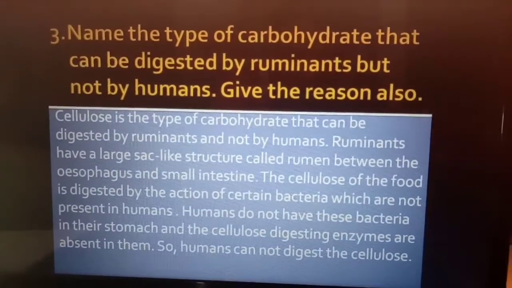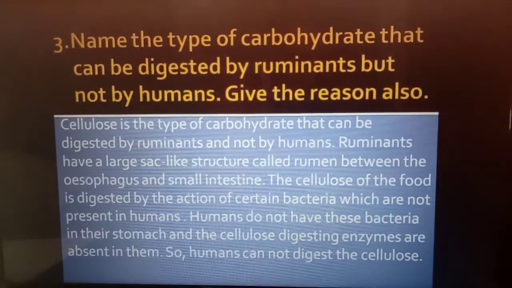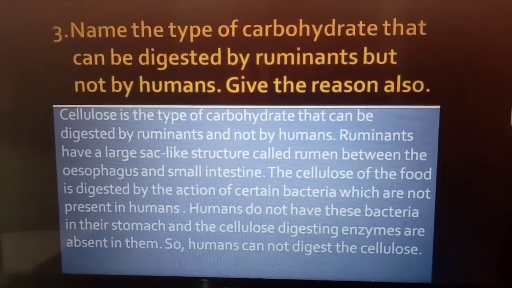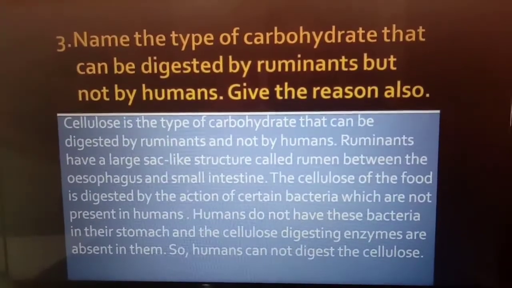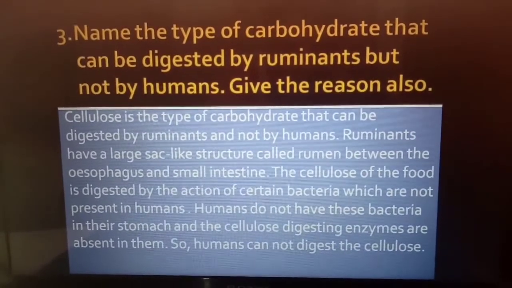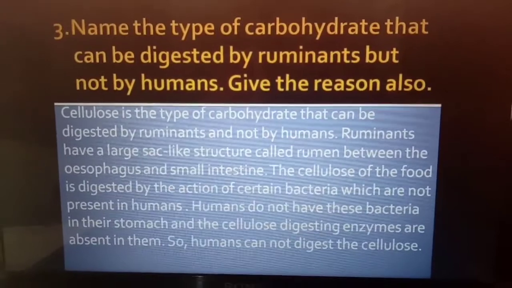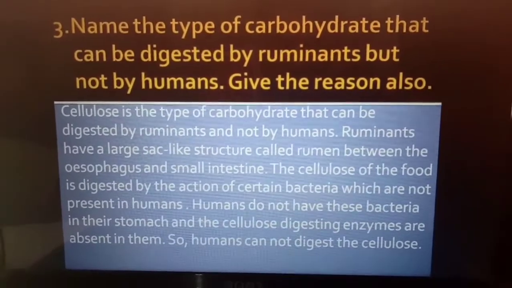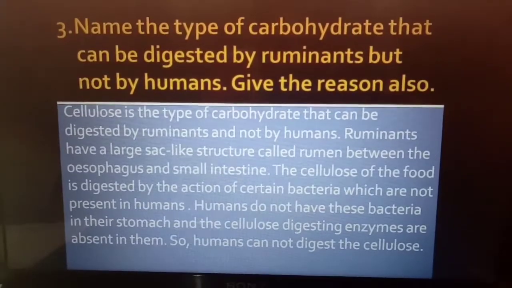Ruminants have a large sac-like structure called rumen between the esophagus and small intestine. The cellulose of the food is digested by the action of certain bacteria which are not present in humans. Humans do not have these bacteria in their stomach and the cellulose digesting enzymes are absent in them. So humans cannot digest the cellulose.